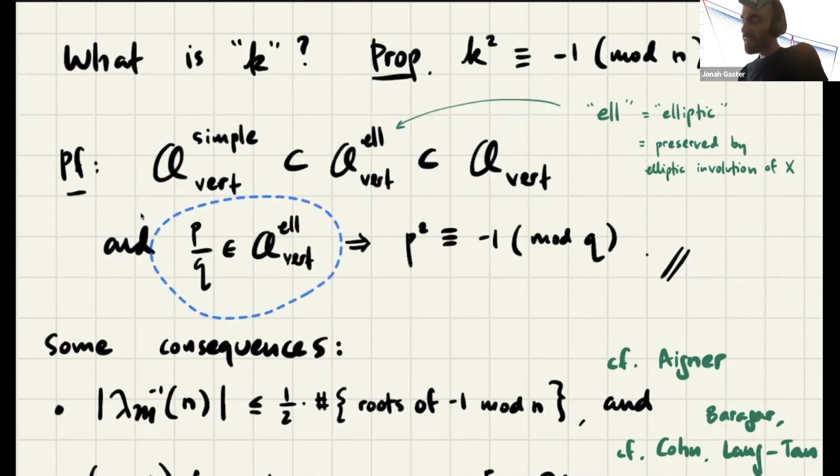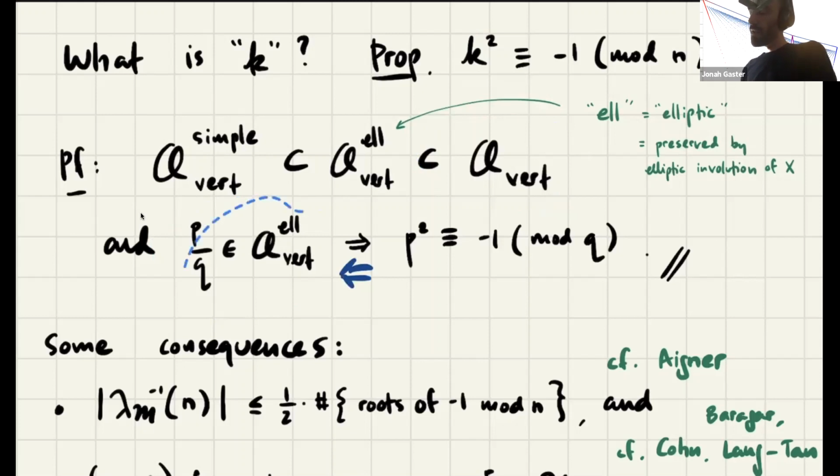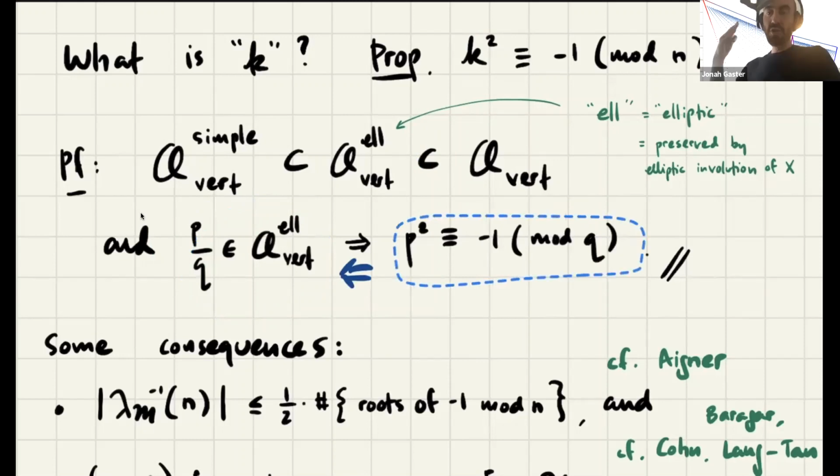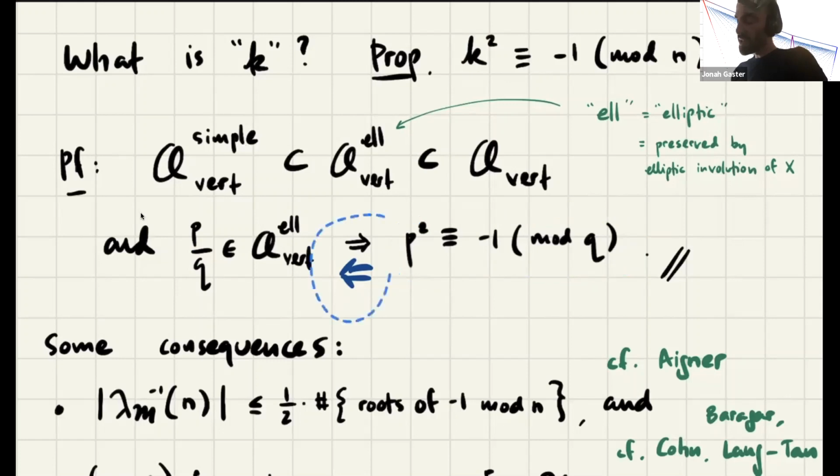And being an elliptic vertical arc can be characterized, in fact, this is an if and only if as well. Being preserved by the elliptic involution downstairs is characterized by having the numerator square to -1 mod the denominator.